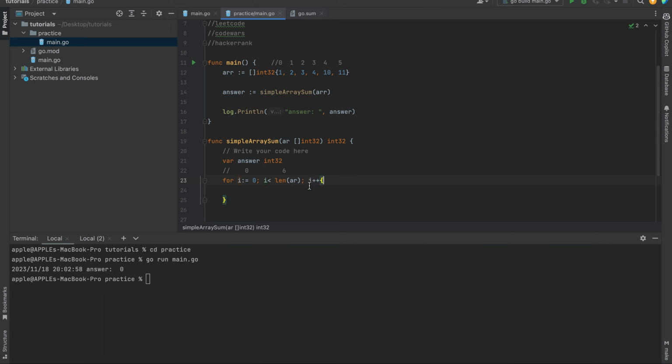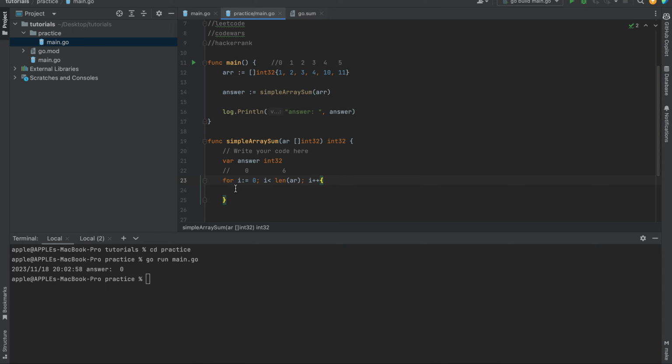With i plus plus, you're adding 1. i plus plus is the same as saying i plus 1. So you're adding 1 to i again.